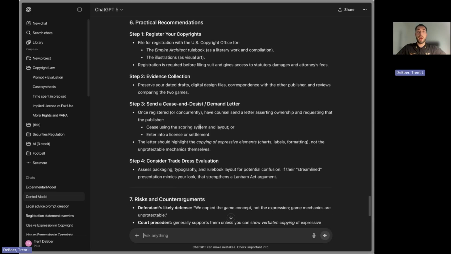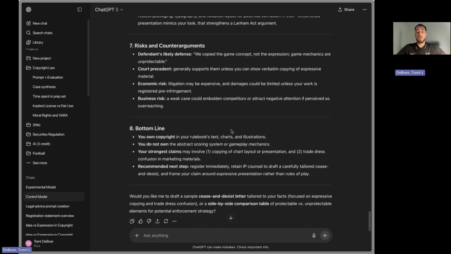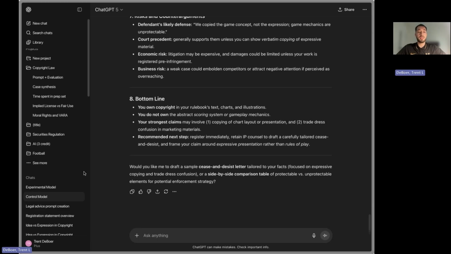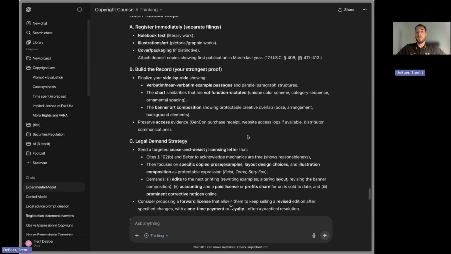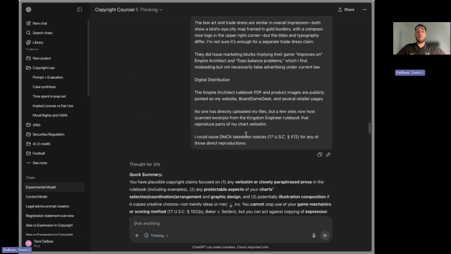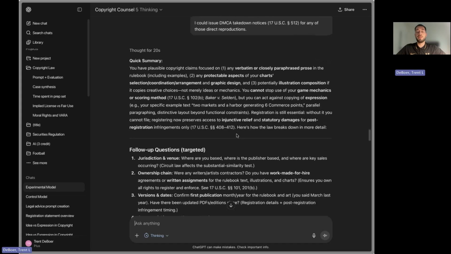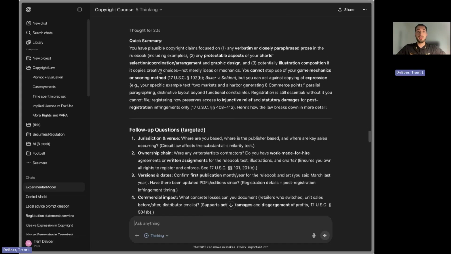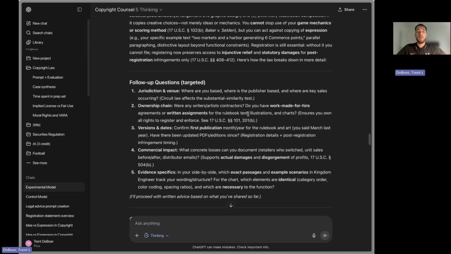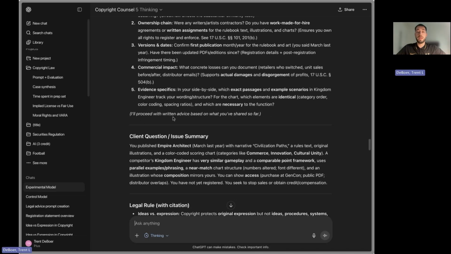And then it gives some practical recommendations, and it's definitely useful, but not nearly as good as the experimental model, which provided a lot more case citations, really unpacked the facts. Its summary was much more useful. Its follow-up questions were even more detailed.